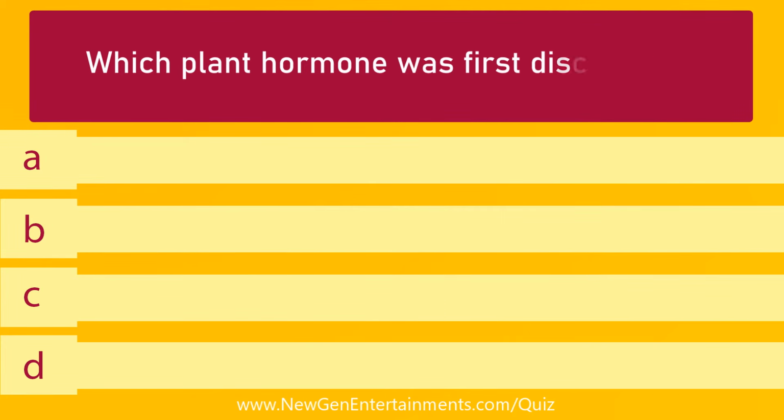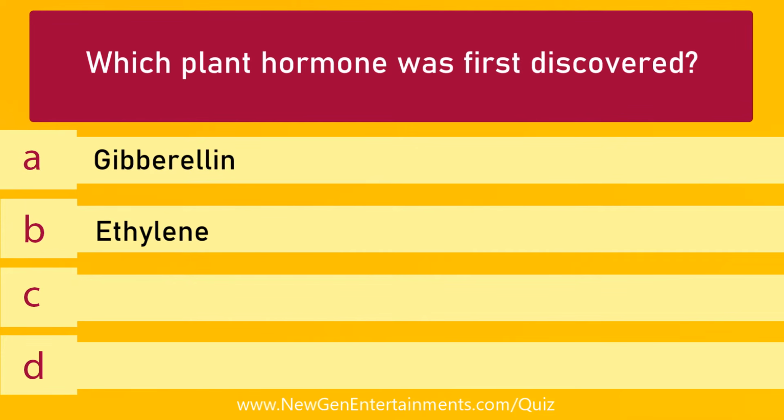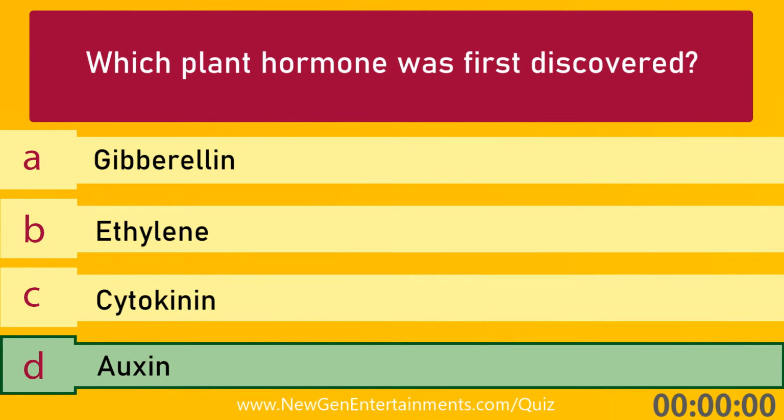Which plant hormone was first discovered? Options are A. Gibberellin, B. Ethylene, C. Cytokinin, and D. Auxin. Answer is option D. Auxin.